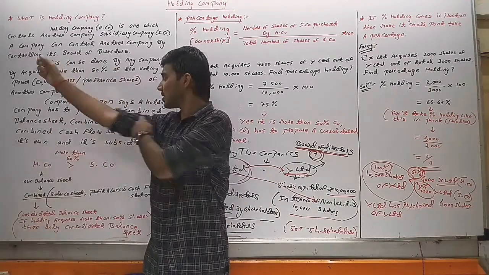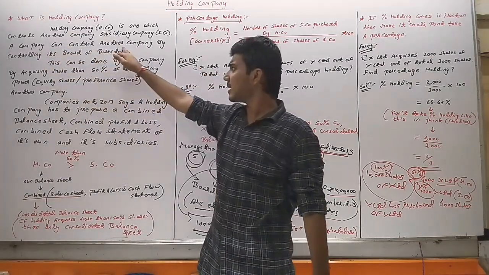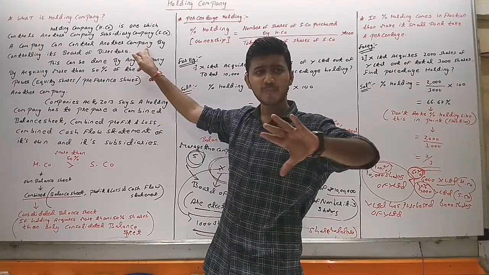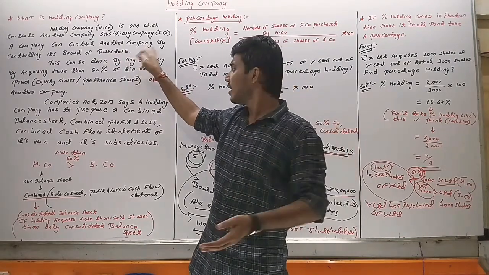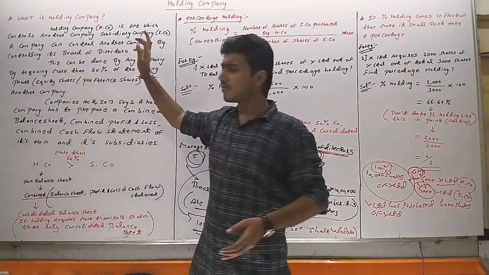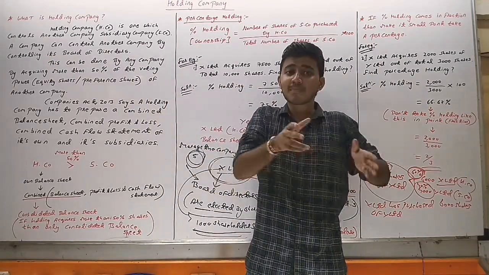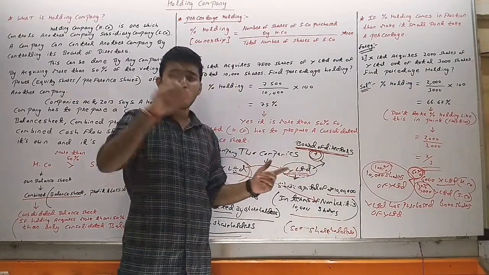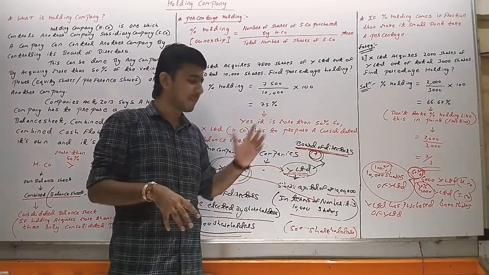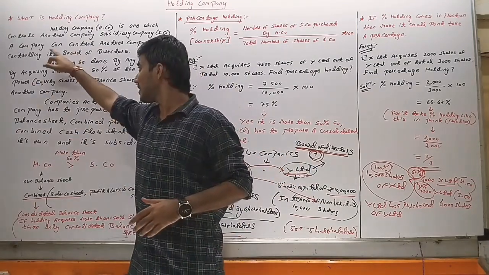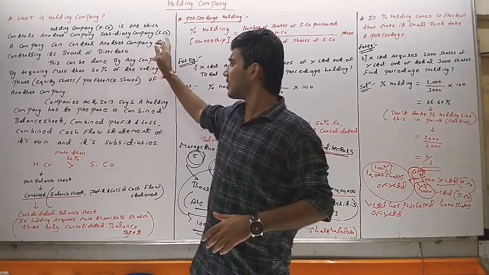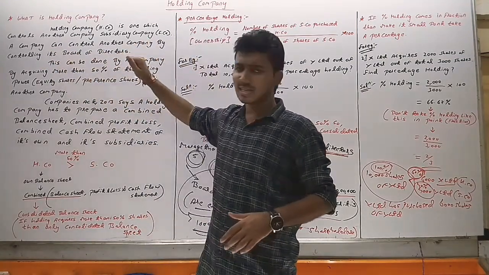So here the same has been written. If any company wants to control another company, it can easily do so by controlling their board of directors, because the board of directors looks after the day-to-day activities of the companies. A company can control another company by controlling its board of directors.